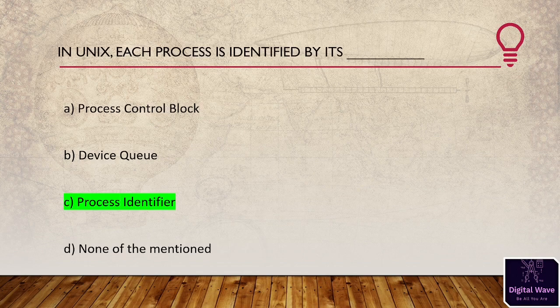So the right answer will be process identifier. In Unix, each process is identified by its process identifier or PID. The PID provides unique values to each process in the system so that each process can be identified uniquely.